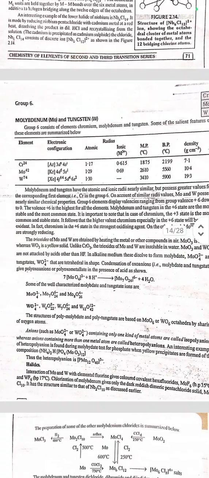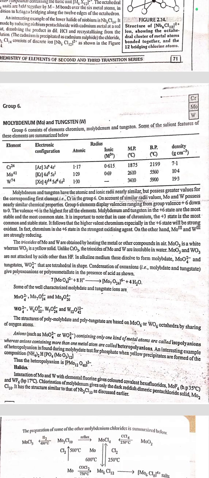Next is Group 6: chromium, molybdenum and tungsten. Group 6 consists of the elements chromium, molybdenum and tungsten. Some of the salient features of these elements are summarized below. Molybdenum and tungsten have nearly similar atomic and ionic radii, but these are greater than those of the first element in group 6, that is chromium. On account of similar radii values, molybdenum and tungsten possess